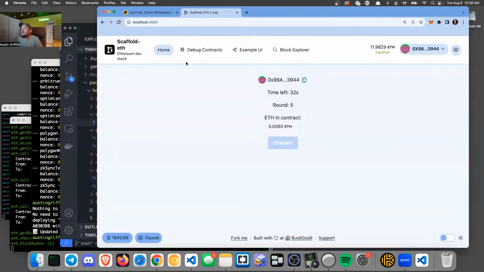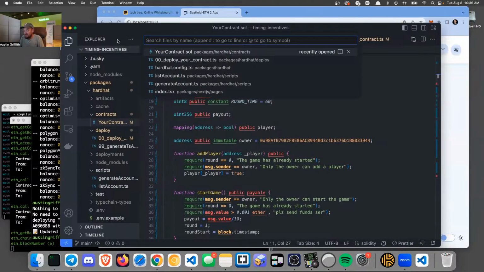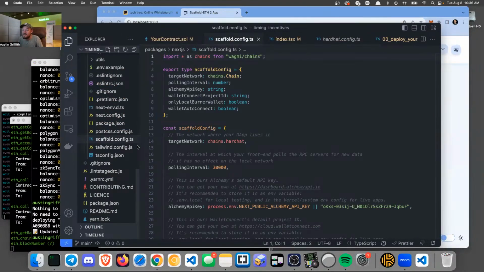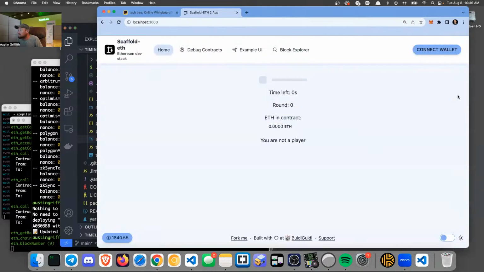You'll notice your app is still on Hardhat. So I'm going to Command P and go look at that scaffold config. You can find it in the Tailwind or in the Next.js folder, but you have to change this over to Optimism. And I'm going to speed up my polling time. There we go. Do I want burner wallets? I'm going to take burner wallets out and say no more burner wallets. And now you have to connect your MetaMask. Here we are.